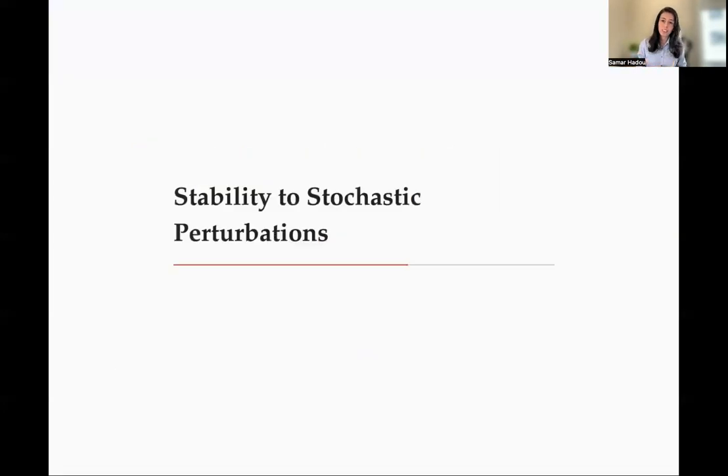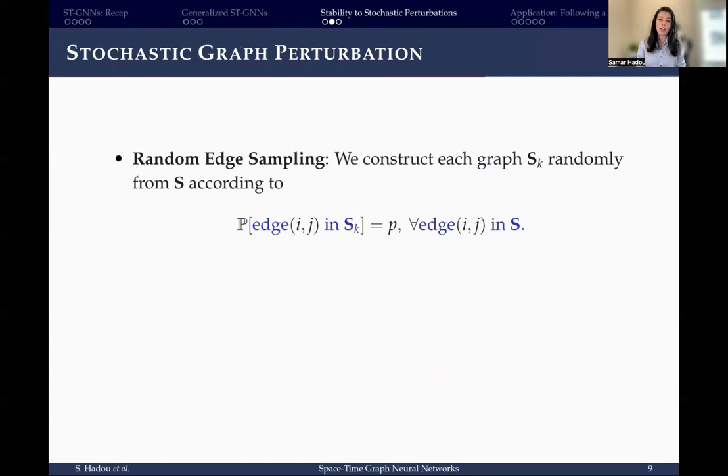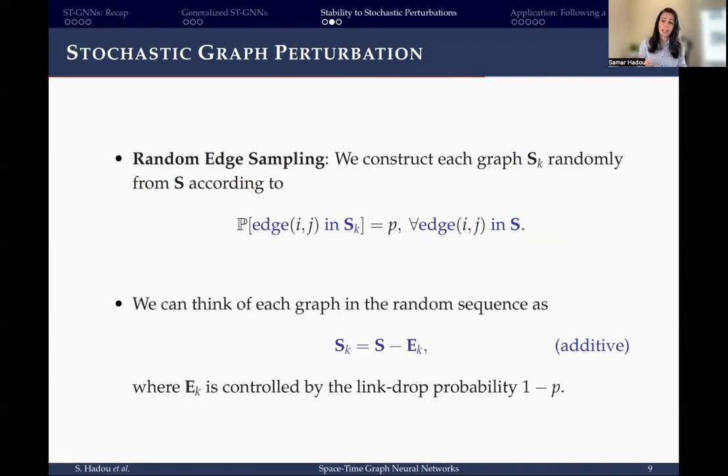But why is this a specific type of perturbation? Well, we definitely don't think that this is going to hold for any graphs. So we restrict our attention to the case where the edges of each graph in the dynamic sequence are sampled from a fixed time graph with a probability P. This is a common practice in multi-agent systems where we assume that the links between the agents have a drop probability 1 minus P. And this makes each graph S_t_k appear like a perturbed version of the original graph S. And the larger the drop probability, the larger the distance between the two graphs.